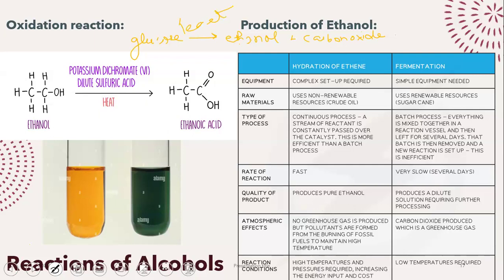Hydration needs non-renewable resources. Hydration is a continuous process. What does that mean? It means that I do it in an industry. I can start the reaction and I can continuously supply ethene and steam. No problem. I'll add ethene, I will add steam, and I can continuously keep on adding them again and again with the presence of our phosphoric acid catalyst, and I can make ethanol continuously.